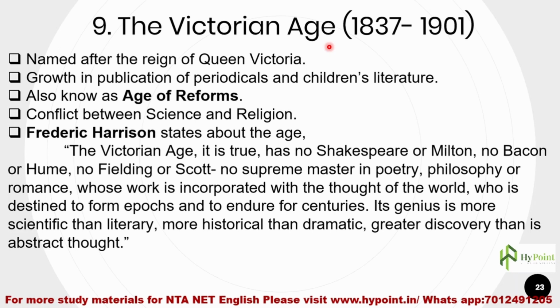But Queen Victoria is the only monarch who could see that the period of her reign was named after her own name, the Victorian age. Queen Victoria could see that while she was ruling over England.